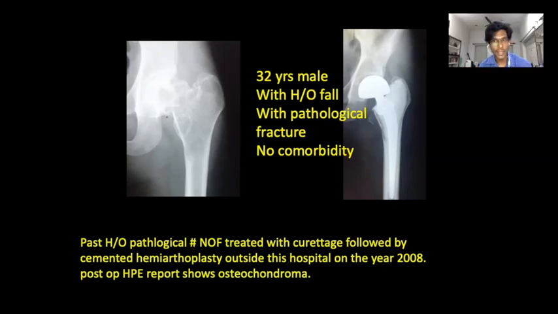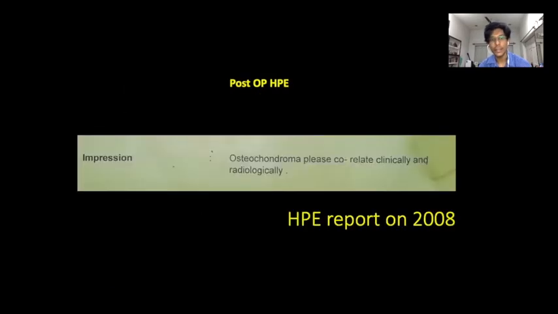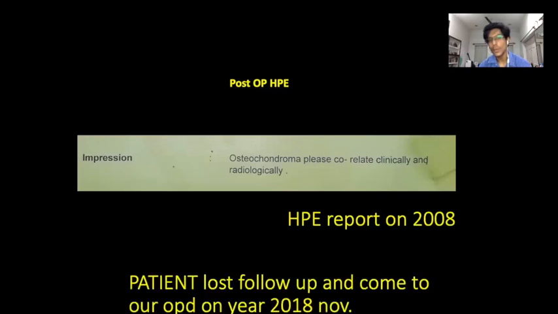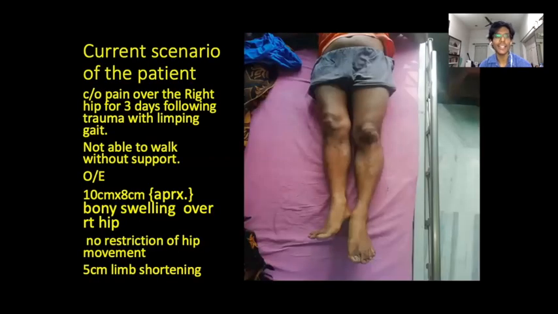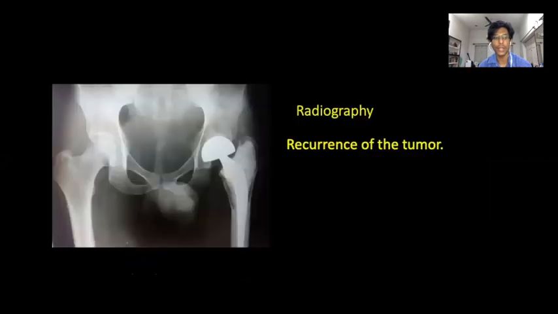So it is not matching, and they had a report in 2008. Impression: osteochondroma, please correlate clinically and radiologically. This was a report in 2008. So the patient was lost to follow-up, came back to our OPD in 2018, and at this stage, the patient had pain in his right hip for the last 3 days, with a limping gait, not able to walk without support. There was a bony swelling in his right hip with no restriction of movement, though, but there was a shortening.